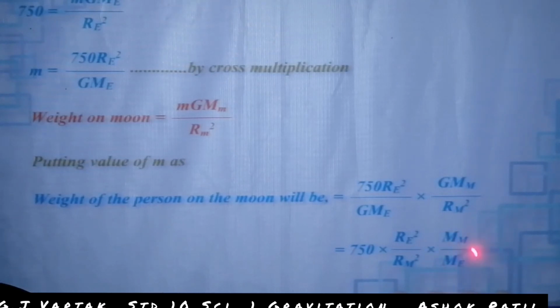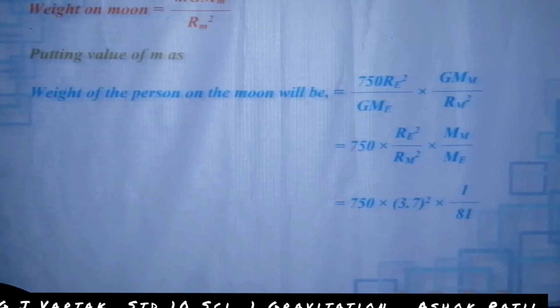This is Me, mass of the earth, Mm mass of the moon, Re radius of the earth, Rm radius of the moon. Substitute the value of Re and Rm. The ratio of Re and Rm is equal to 3.7, and both are squared, that's why the bracket square, into 1 upon 81, the ratio of the mass of the moon and mass of the earth.